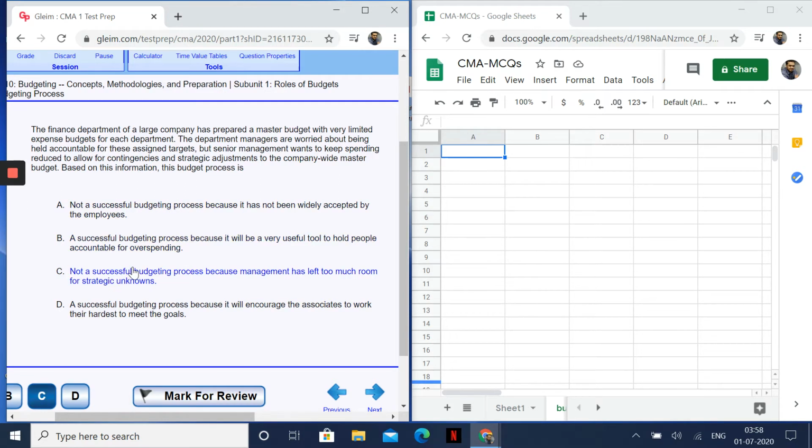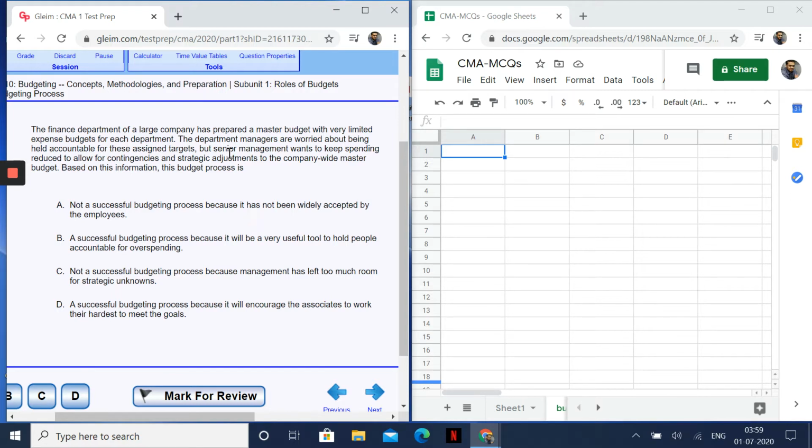So now somewhere between option A and B, I'm a bit confused. You would also be confused here. So what I would do is I'll just read the question once again. The department managers are worried about being held accountable for these assigned targets, but the senior manager wants to keep spending reduced. So now, do I think that they are focusing on only one particular thing, which is reducing spending to allow for contingencies and all these?